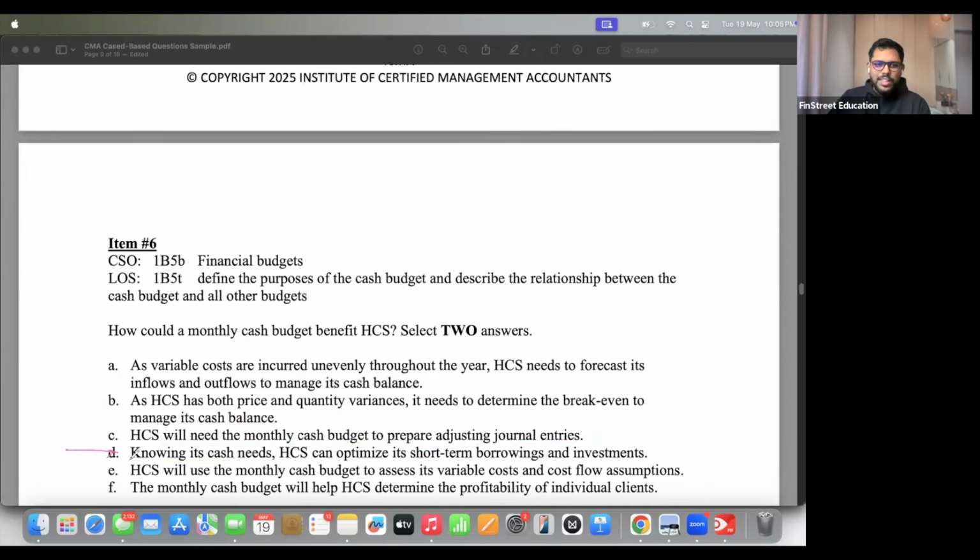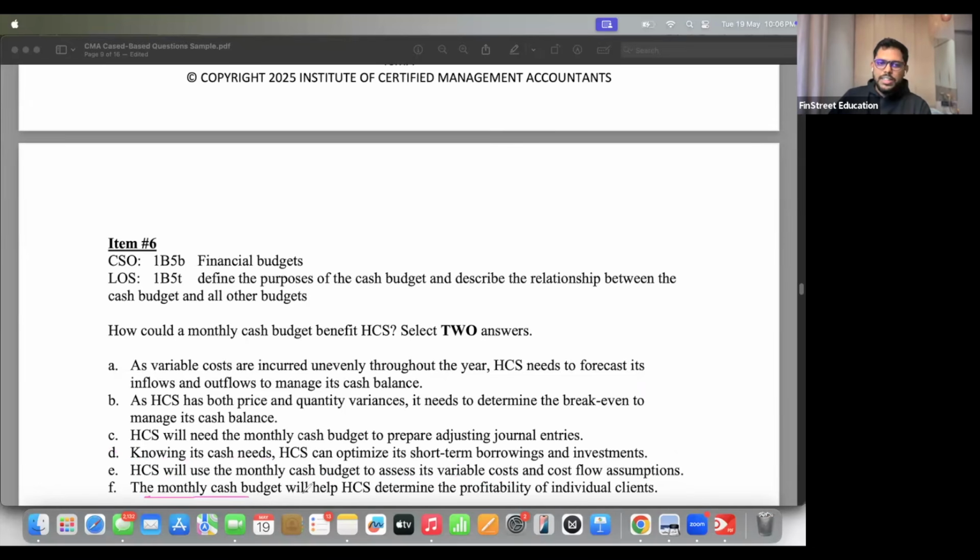Think about it. Knowing its cash needs, HCS can optimize its short-term borrowings and investments. So basically, whenever you have extra cash, you will be able to invest. Whenever you have less cash, you will be able to borrow. So these kind of decisions, can you take them based on cash budgets? Think about it. HCS will use the monthly cash budget to assess its variable cost and cost flow assumptions.